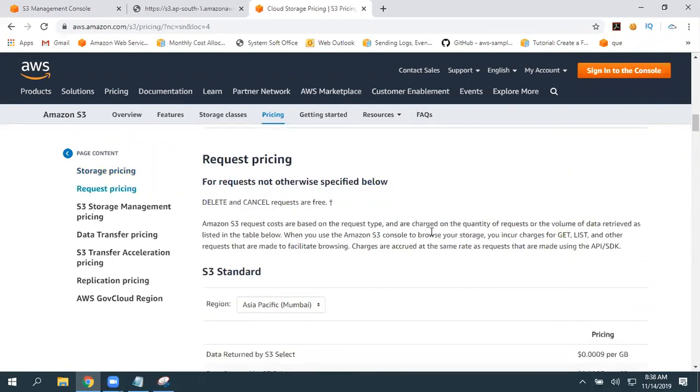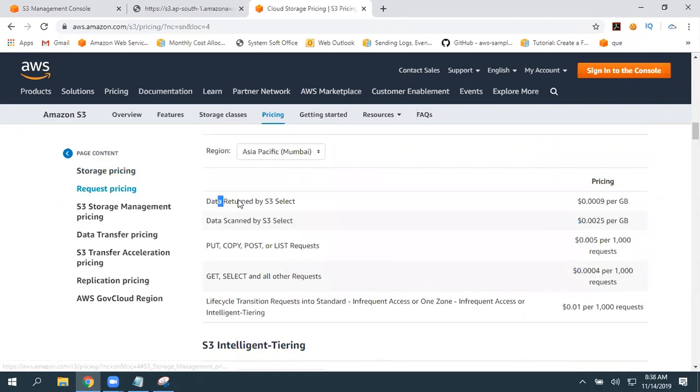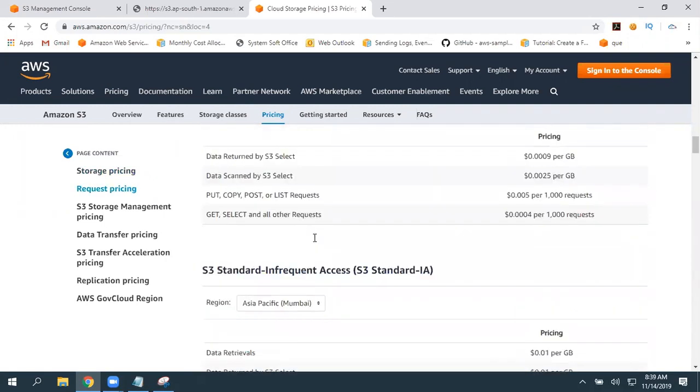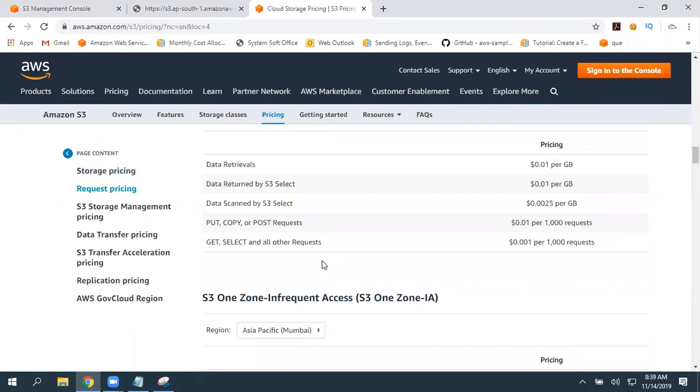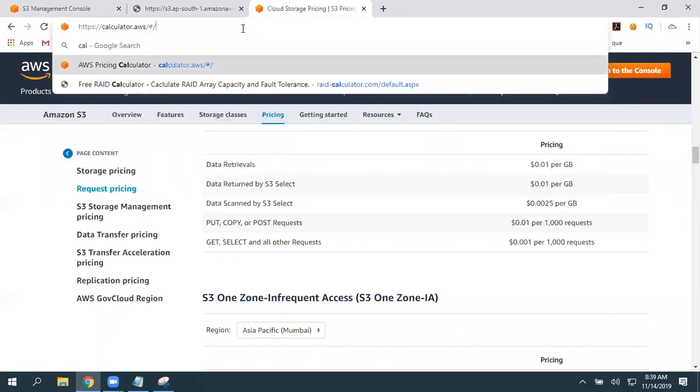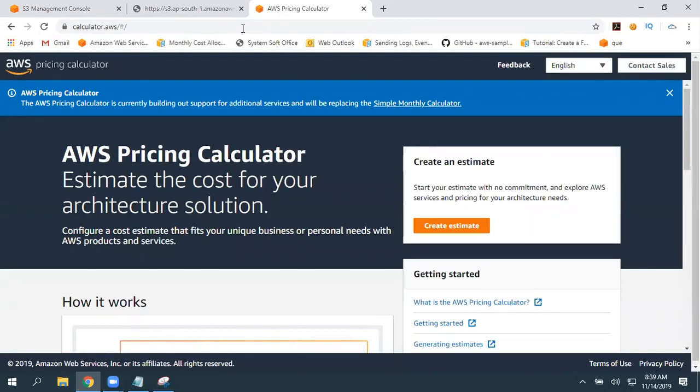That's the first thing, and the second thing, data returned or data transfers. Basically, these are the requests. If you really don't know all these things, or don't want to calculate manually, we have an option, calculator.aws. Earlier we had the simple monthly calculator. That is going to stop support in a couple of days, so Amazon is replacing that with the AWS pricing calculator.